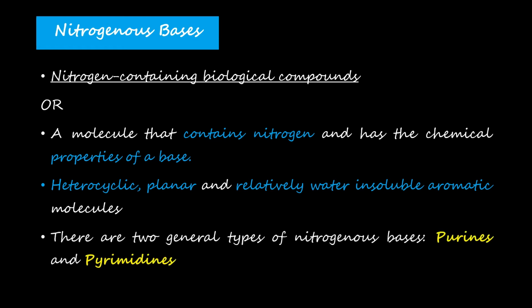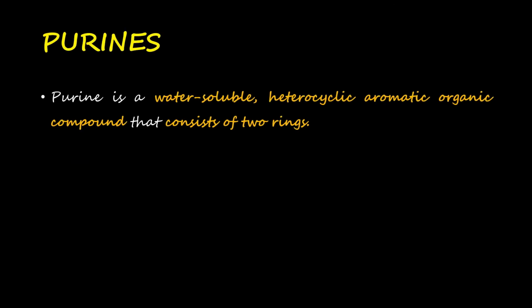So nitrogenous bases are generally of two types. One is purines and the other is called pyrimidines. So purines and pyrimidines are the two types of nitrogenous bases, and we'll look into each of these individually. So let's talk about purines at first. Purine is a water-soluble heterocyclic aromatic organic compound that consists of two rings.